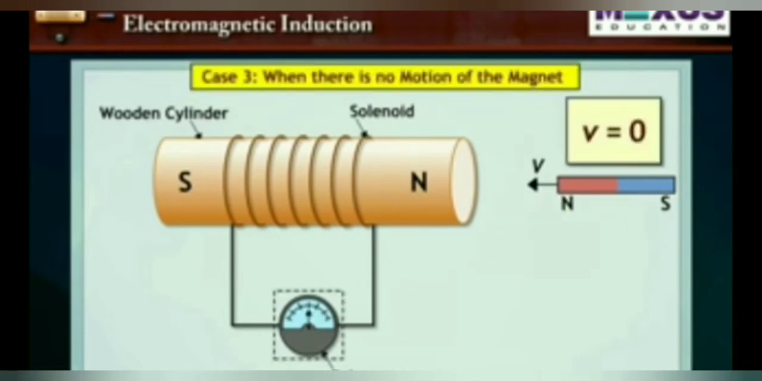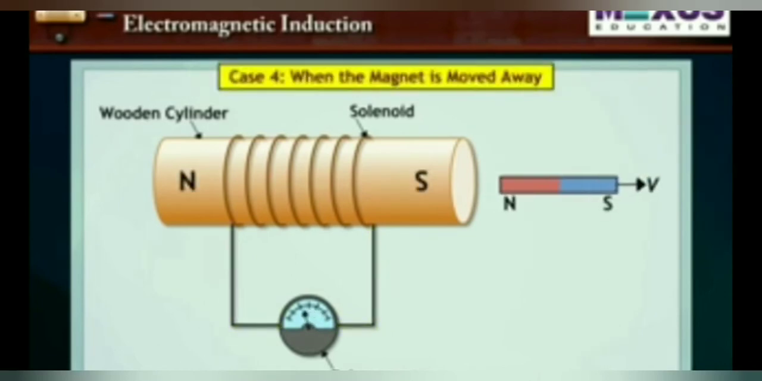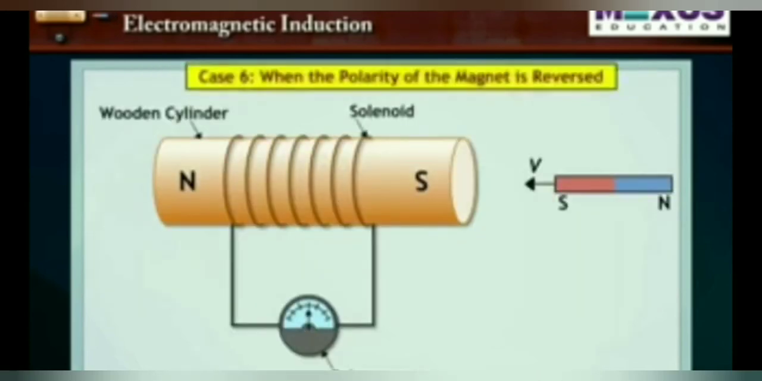Similarly, when you move the magnet away, the deflection will be there but in the opposite direction, and again if the velocity is 0, there will be no deflection. So a change in the direction of motion also changes the direction of induced current. As soon as you change the polarities of the magnet, in that case also the direction of induced current will be reversed. If you change the velocity of the movement of the magnet, the magnitude of induced current will also change; if you increase the velocity, the magnitude will increase. So it depends on the velocity, and as I have told you, it depends on the polarity also.